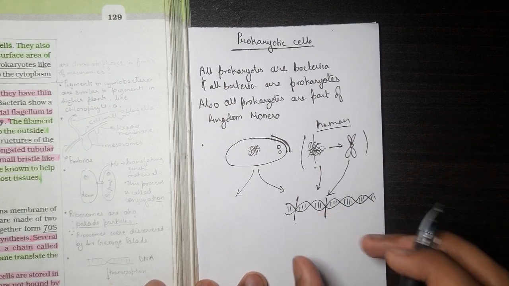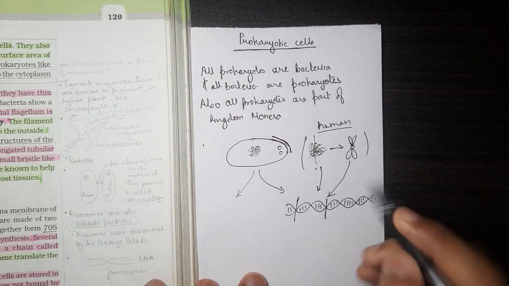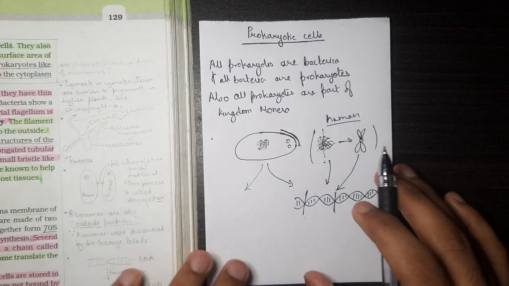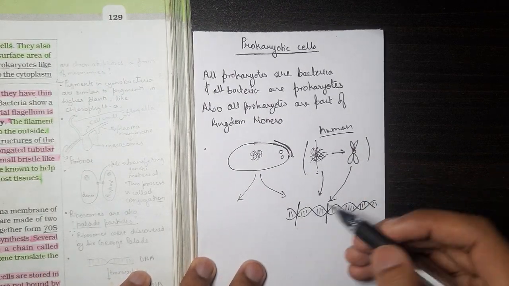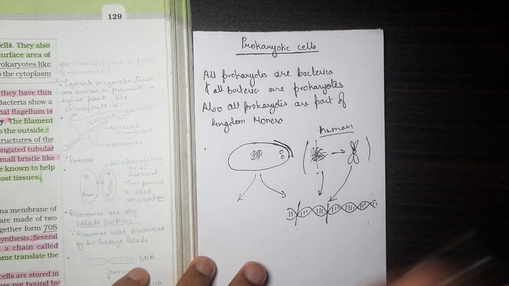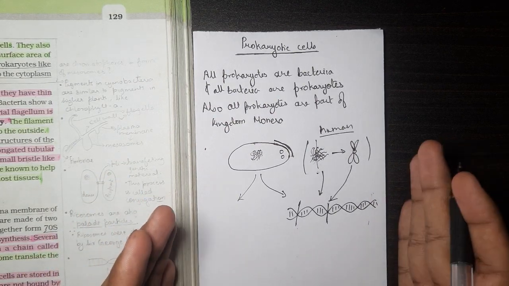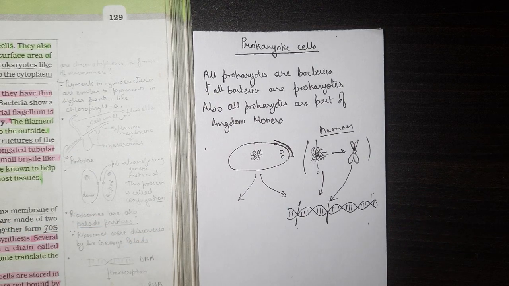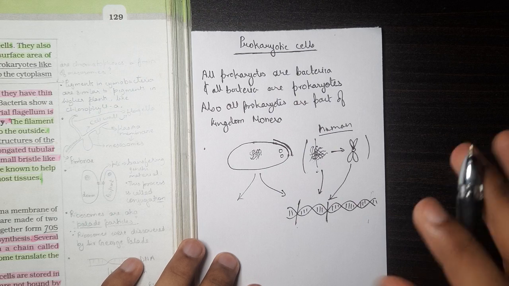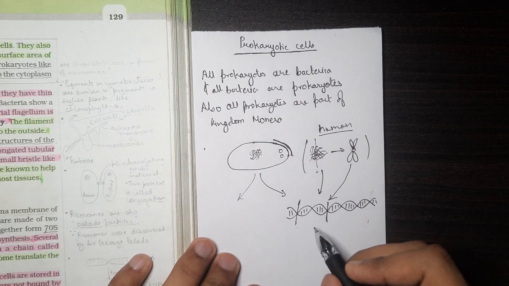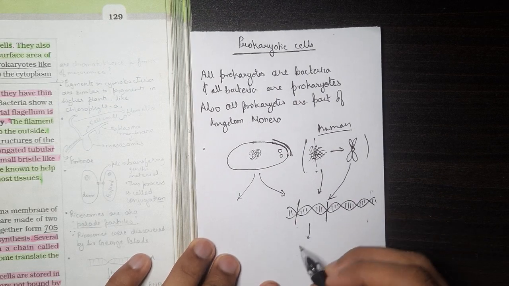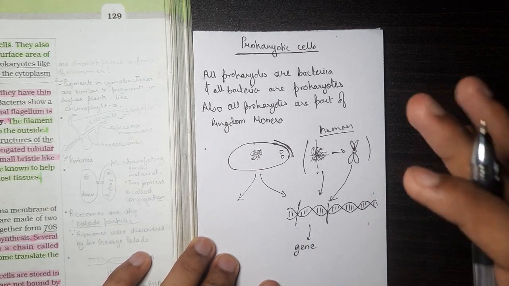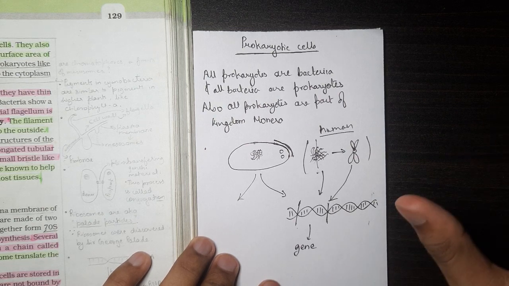A gene can have different lengths. I just drew two, but that doesn't mean it is exactly two. I'm doing it randomly to express what I'm trying to say, but that segment of DNA must be expressing, contributing to the living organism. It should be coding for something that is found in the organism. Such a segment is called a gene.